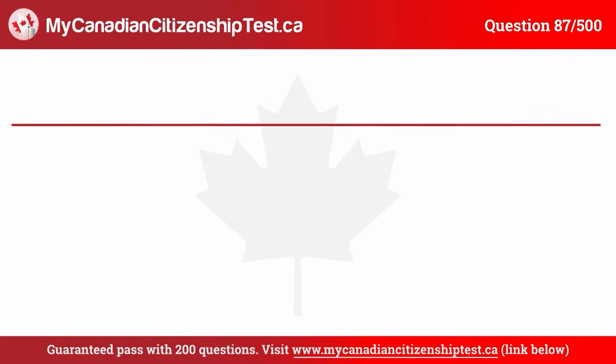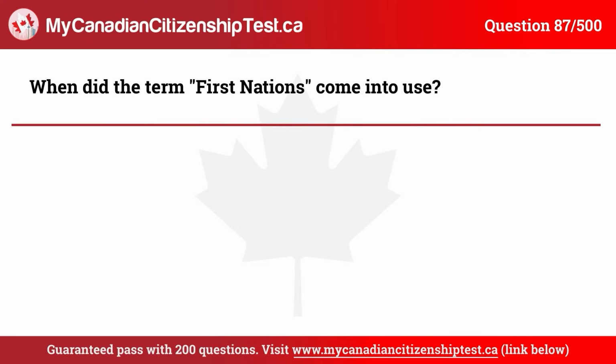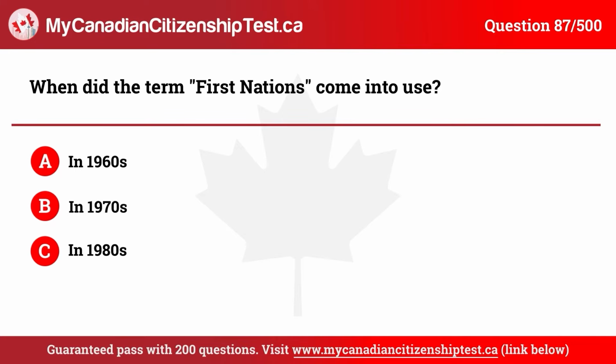Question 87. When did the term First Nations come into use? A. In 1960s. B. In 1970s. C. In 1980s. D. In 1990s. The correct answer is B, in 1970s.